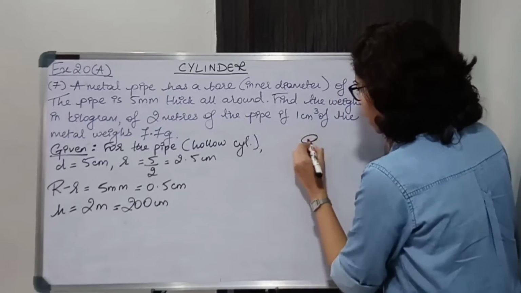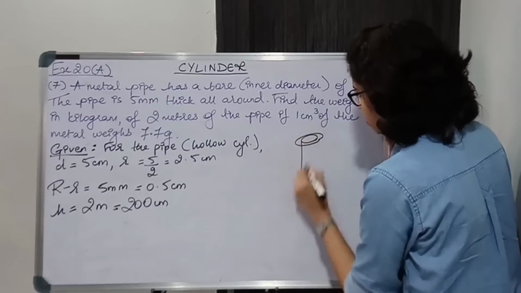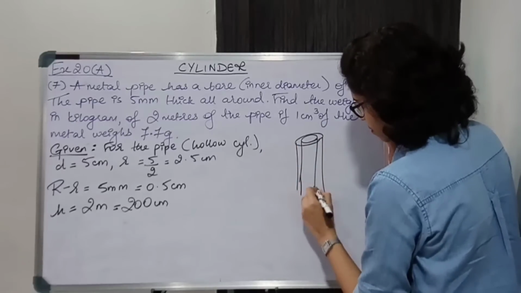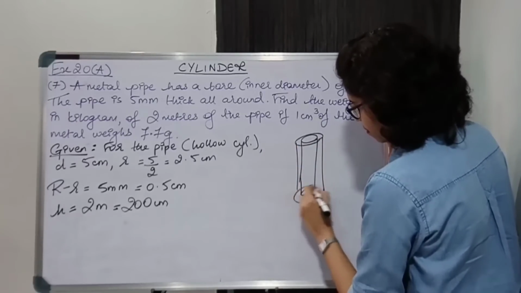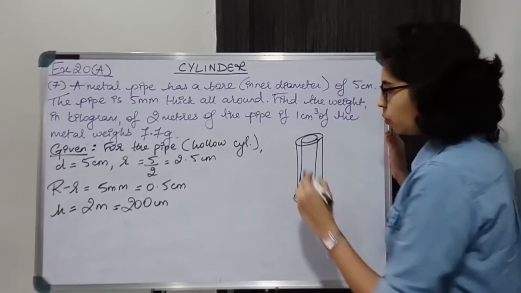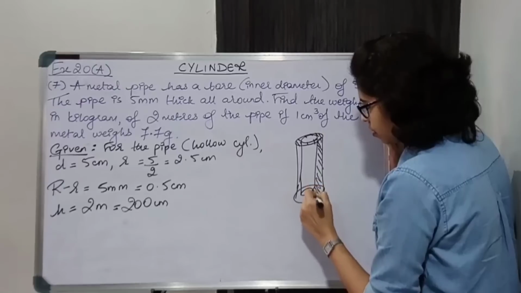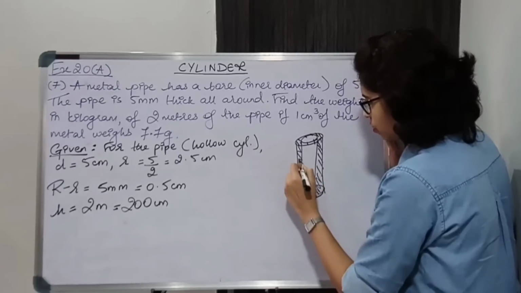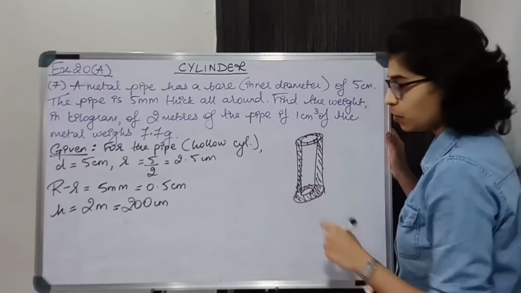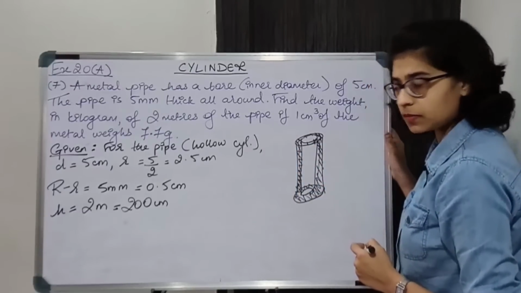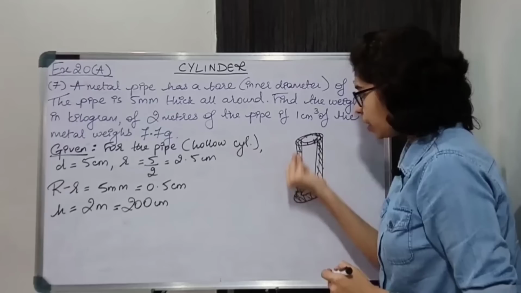There is this pipe which has some thickness. Now we know it is hollow. So what is the weight of the pipe? The weight of the pipe is this part. So we have to find the weight of this.